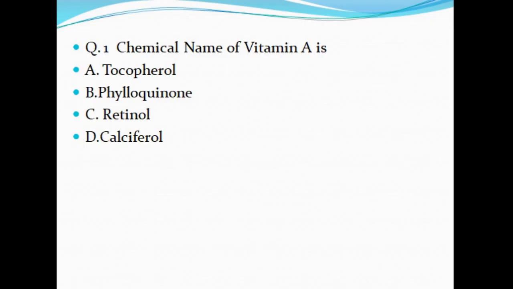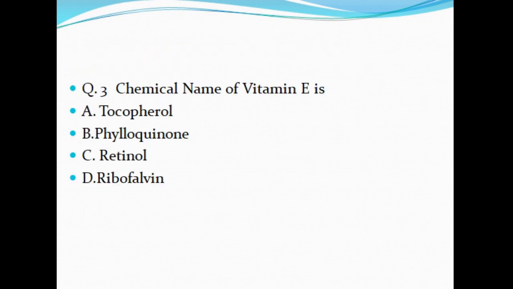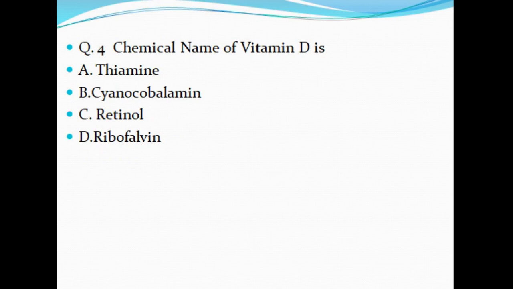Hello everyone, it's time for the question round on vitamin chemical names. Question number 1, chemical name of vitamin A is A. tocopherol, B. phylloquinone, C. retinol and D. calciferol. Question number 2, chemical name of vitamin K is A. tocopherol, B. phylloquinone, C. retinol and D. calciferol. Question number 3, chemical name of vitamin E is A. tocopherol, B. phylloquinone, C. retinol and D. riboflavin.